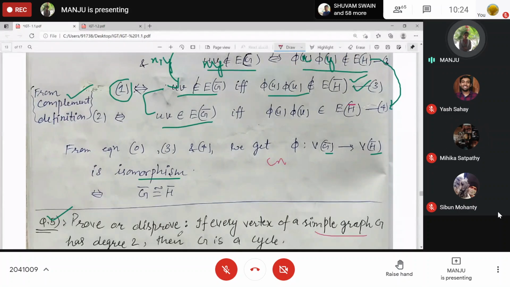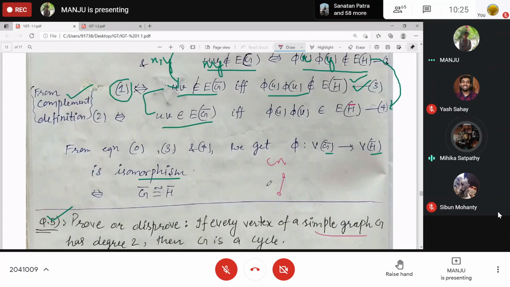As this is asking in general, you will include both connectedness and disconnectedness. So in general, this statement is not true. You can take any disconnected graph. Tell me one example. P4, P5, or C4?